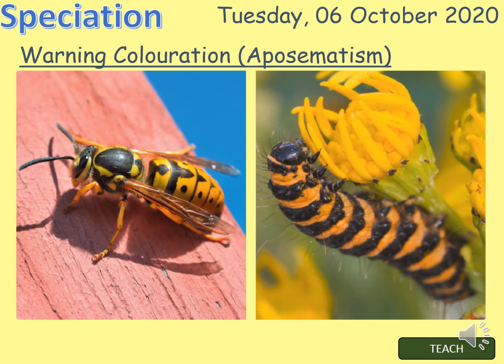An example is the honey badger. The honey badger has inverse colouring, so it is white on the top, black on the bottom, which makes it very conspicuous, and that sends a message out to predators that it is not something to be messed with.